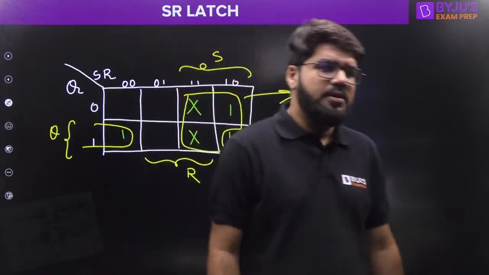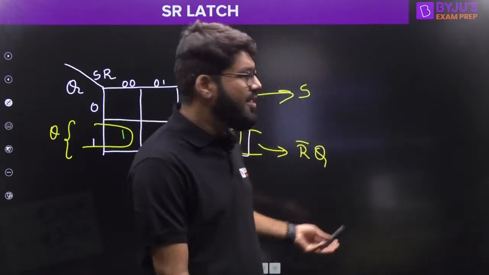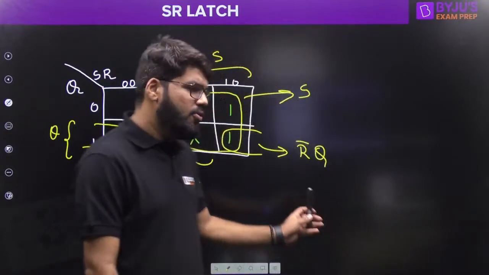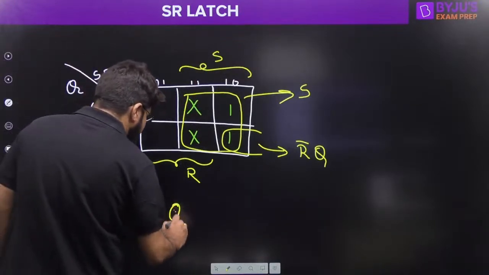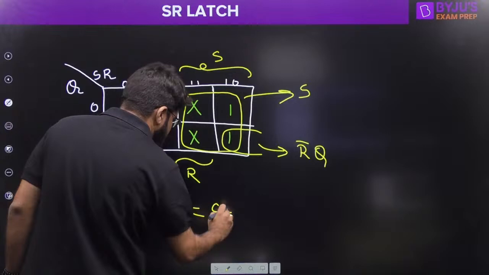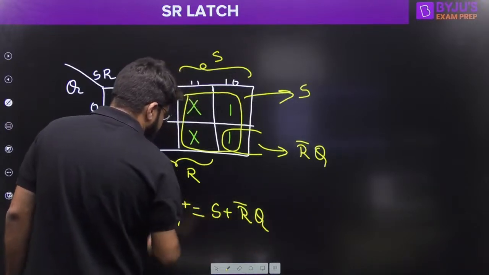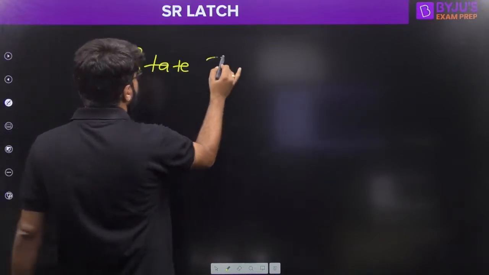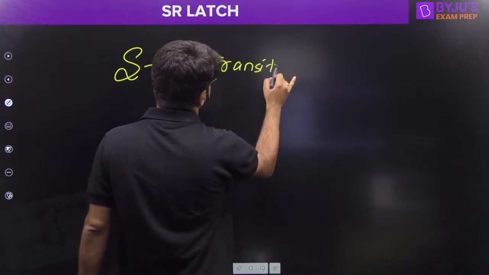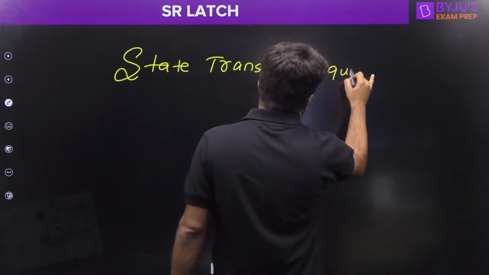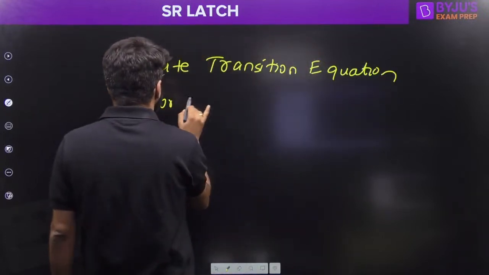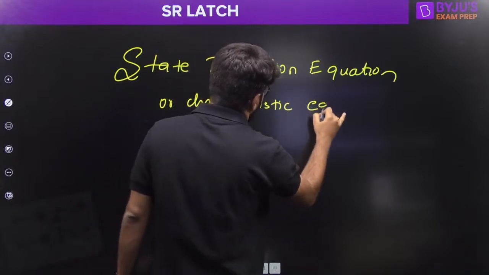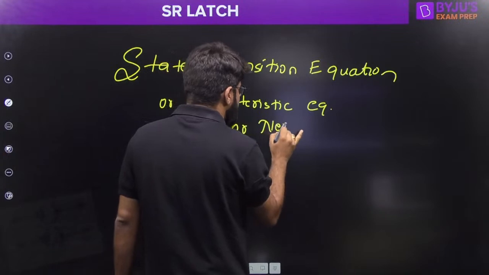I hope you remember solving K maps. I'm not going into K map right now. There are different ways of dealing with K map. Whatever you feel best, go with it and solve this K map. So what is the next state equation coming up? It is coming up as S plus R bar Q. We call it the state transition equation, or the characteristic equation of the latch, or the next state equation.